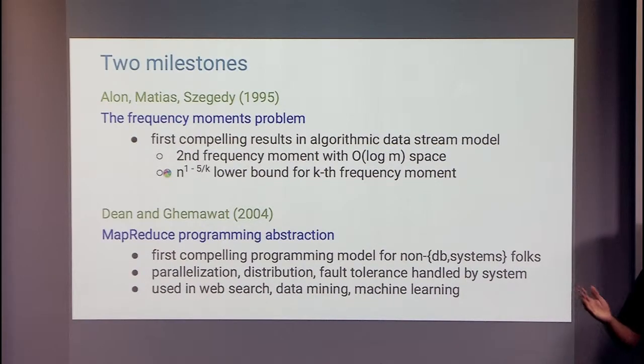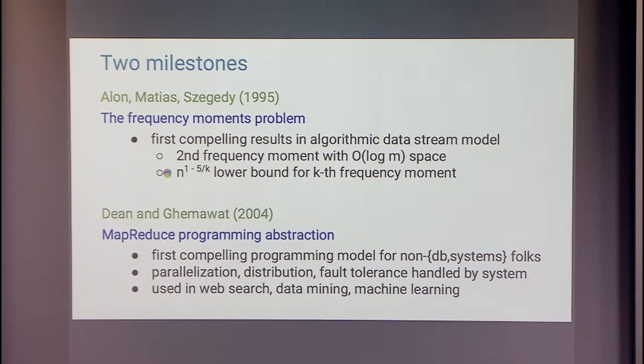So, you are given a stream of elements from some universe, and every element appears a certain number of times, called its frequency. The kth frequency moment says you take these frequencies, raise them to the kth power for each element, and sum them over all the elements. If you do it for k equals 1, obviously you get the number of elements. Frequencies raised to the power 0 is an interesting one, because that is considered the distinct elements problem. You count how many distinct elements there are in the stream. That's a very interesting problem in its own right with a lot of practical applications as well.